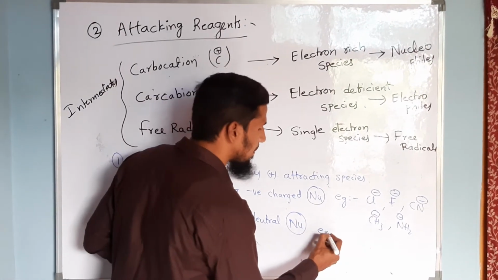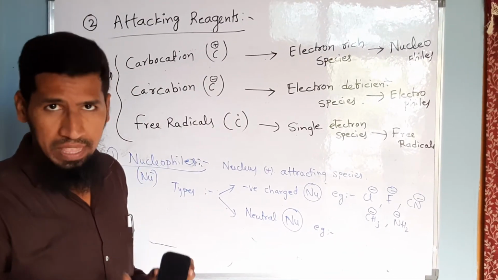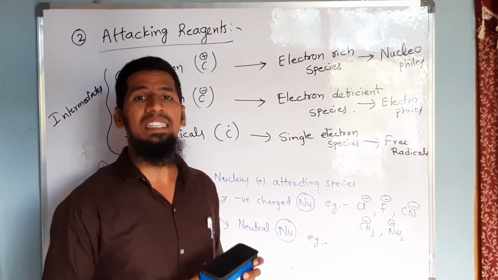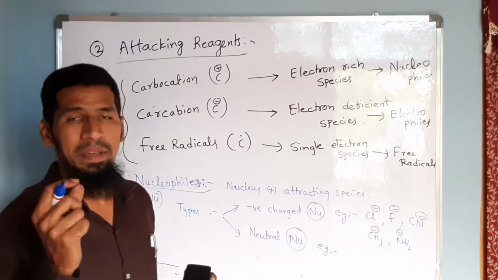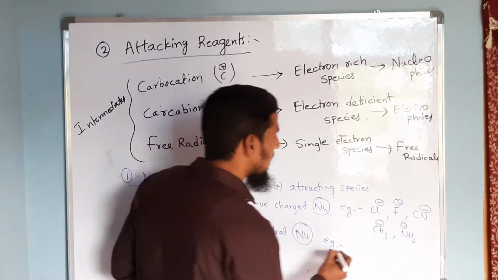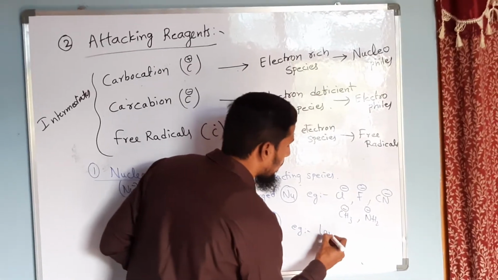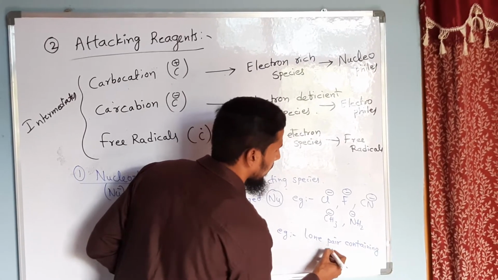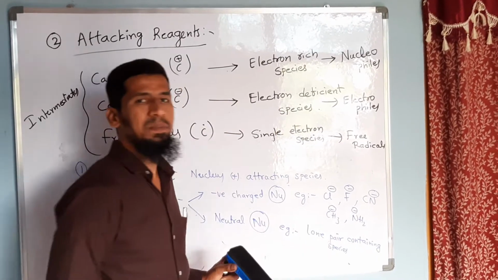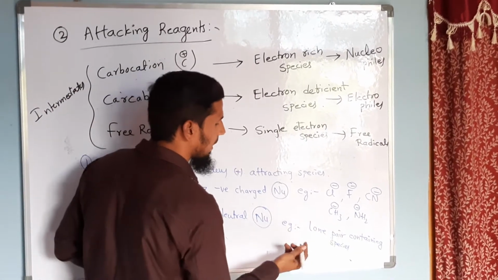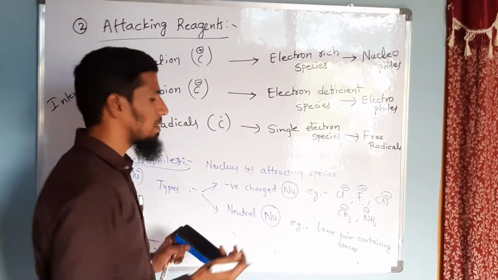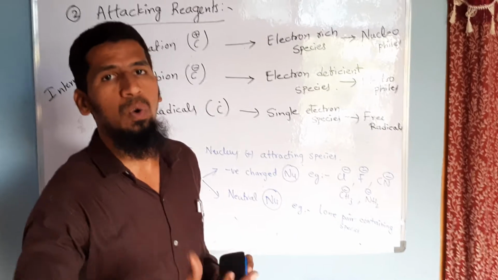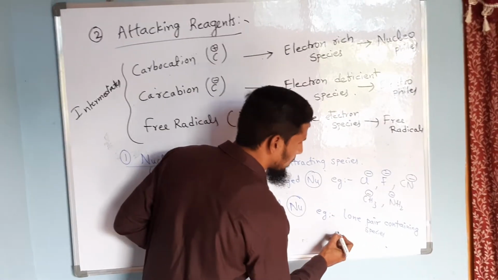And neutral nucleophiles, examples are, they don't have a negative charge on them, but they are electron rich. But without having a negative charge, how can they be considered electron rich species? The primary condition which they should have is a lone pair, that means lone pair electron pair containing species. Why can they be considered electron rich? Because since they have a lone pair, they can donate this lone pair to other species and involve in coordinate bond formation.